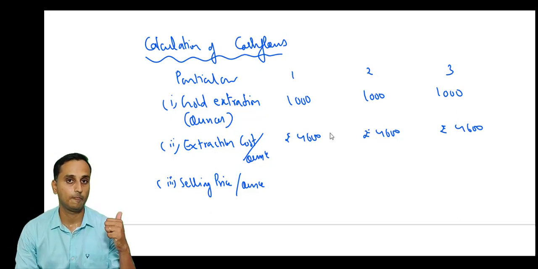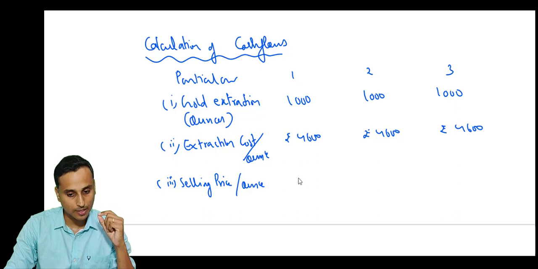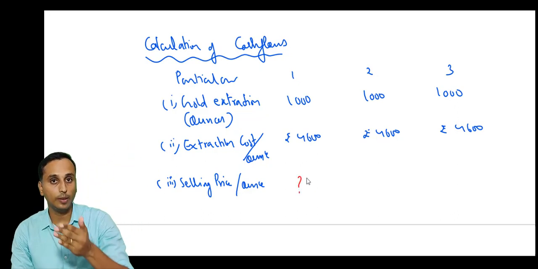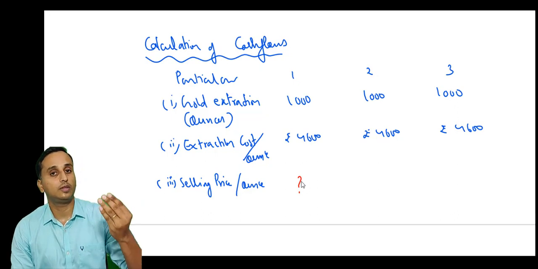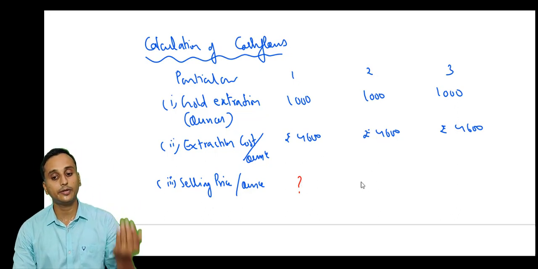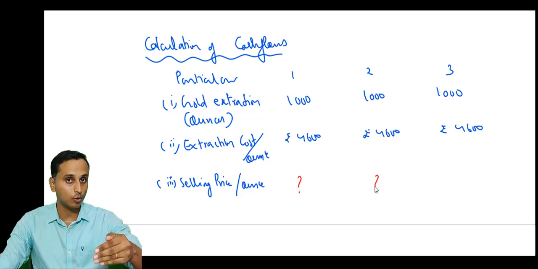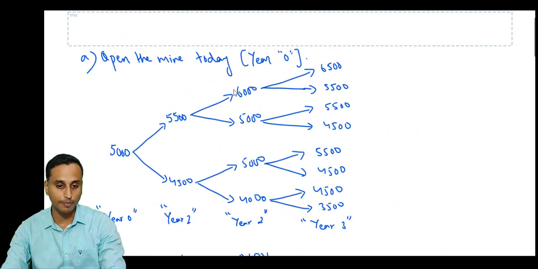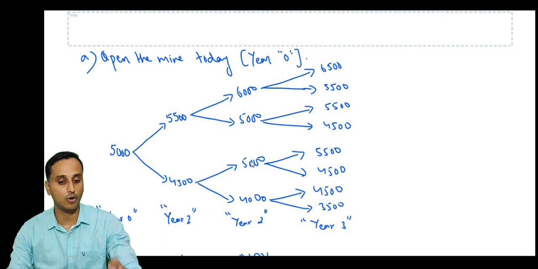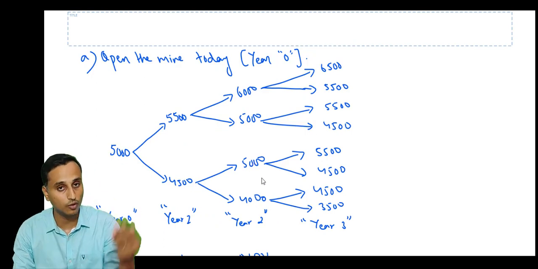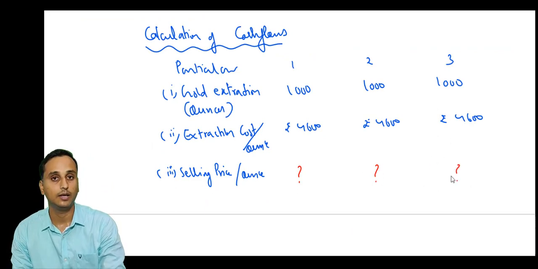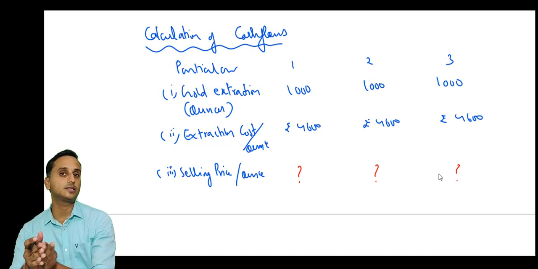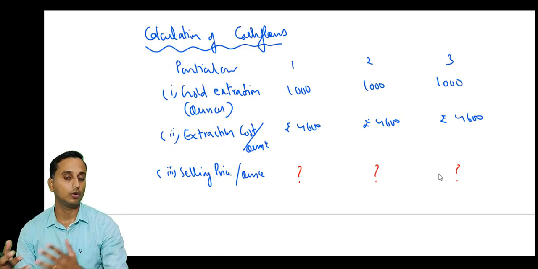We do not know. In year 1, at what price we will be selling, we do not know, because we know the probabilities and we know the various prices, but we don't know what the price would be in year 1. Similarly, year 2 also. We know that in year 2 the prices can be 6,000 or 5,000 or 5,000 or 4,000, but we don't know which one. Similarly, in year 3 also, we don't know. So we don't know the selling prices in the respective years, and we cannot calculate the cash flows.